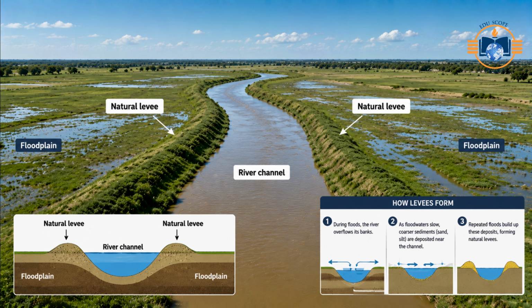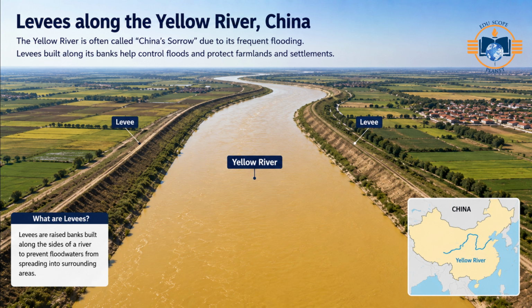Levees. Formation: natural levees are raised banks formed along the sides of a river channel due to the deposition of coarser sediments during floods. Over time, these levees can become quite pronounced. Example: levees along the Yellow River, China.